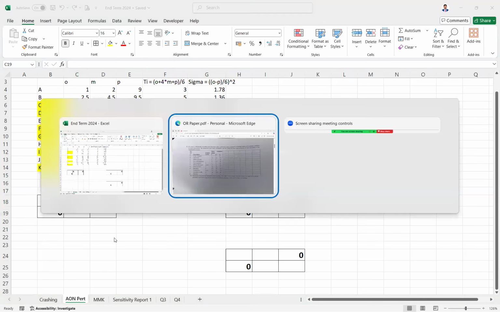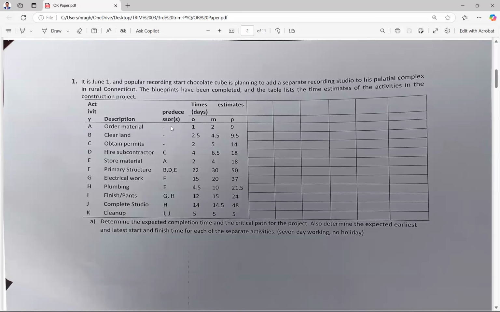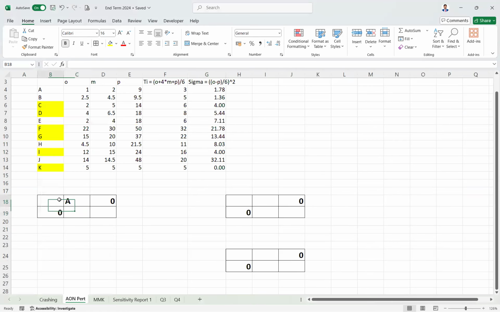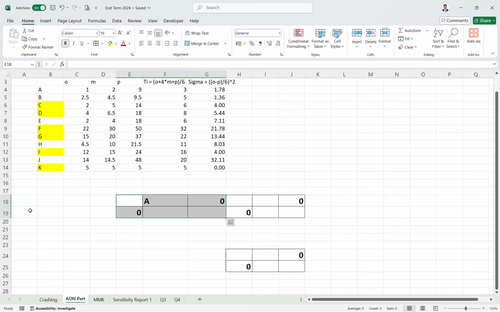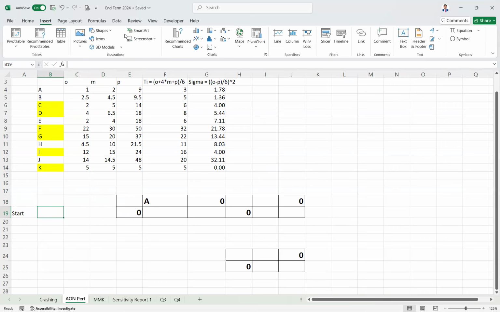So here, see the precedence. A has no precedence, so A should be the starting one. How do you make a starting one? Just put here a start, and then just draw an arrow mark from here to A. I'll just show that later. I'll show you one image, just look at that.